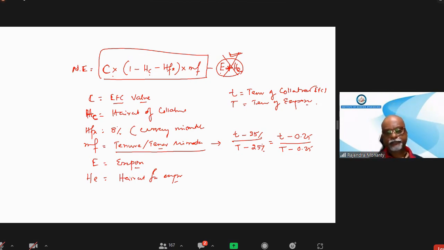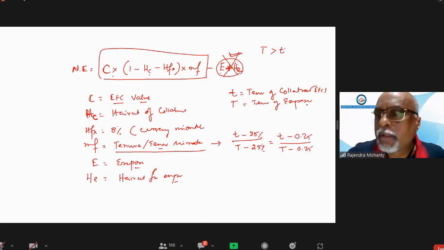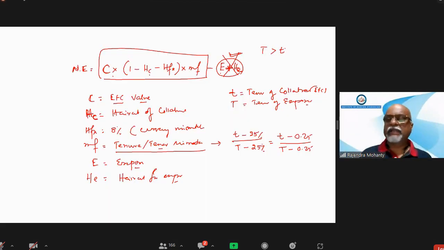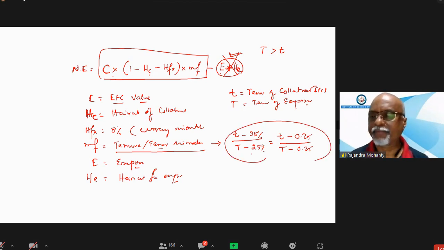Is it clear? Tenure of the exposure means the period for which the loan is given, and collateral is available for how much period. Normally the question will have the tenure of exposure always more than the tenure of the collateral. Then only it becomes a risky factor, and at that time this comes into the picture.